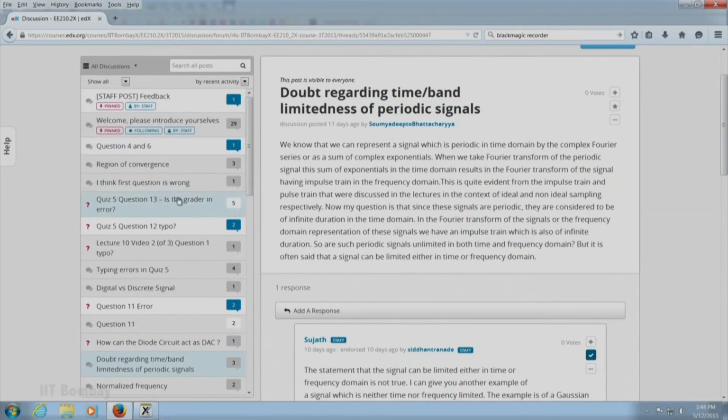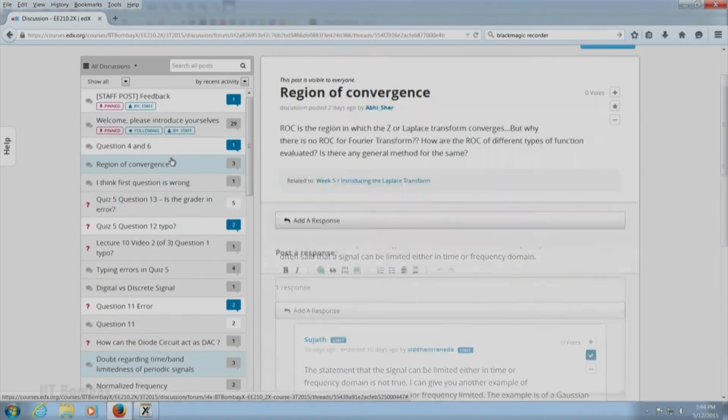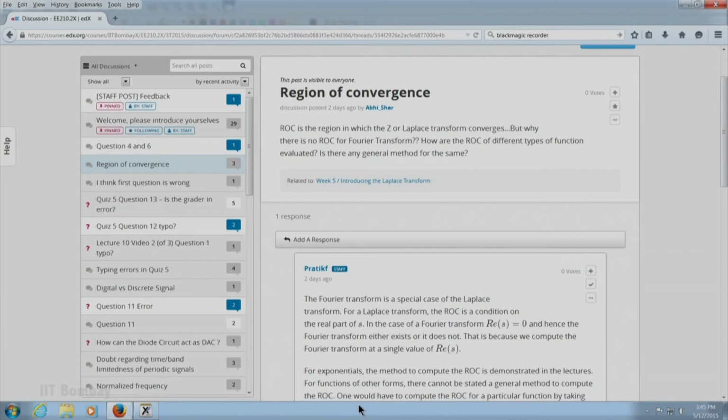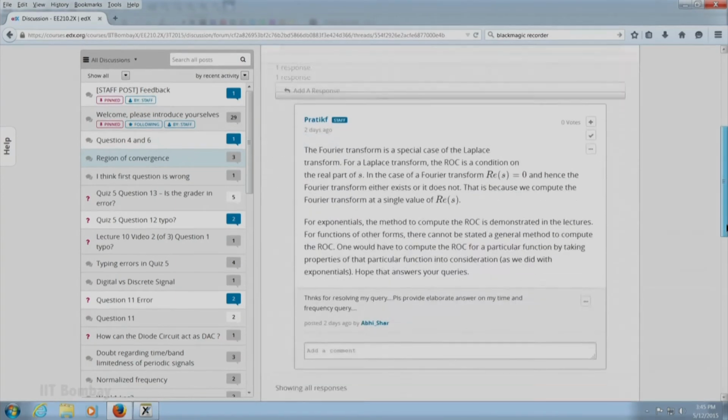Now, there is a very interesting question here relating to the region of convergence. Abhishar has again posed a question on the region of convergence. So, he asks, why is there no region of convergence for the Fourier transform? The Fourier transform, as my teaching associate very correctly answers, Pratik Phegde has answered the question very nicely.